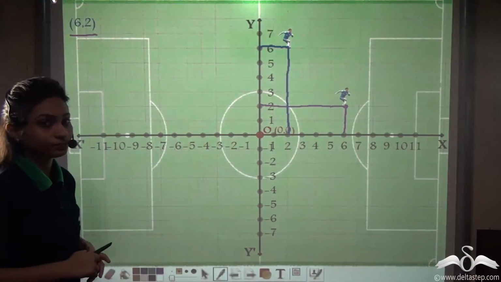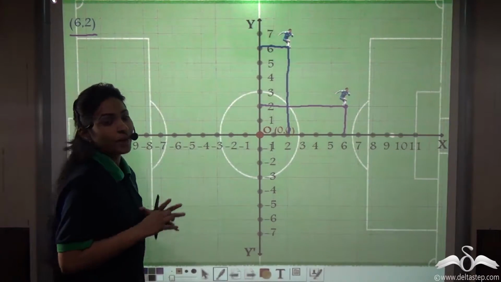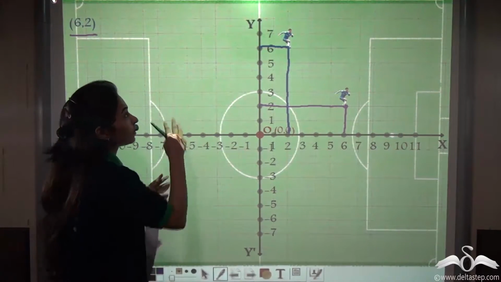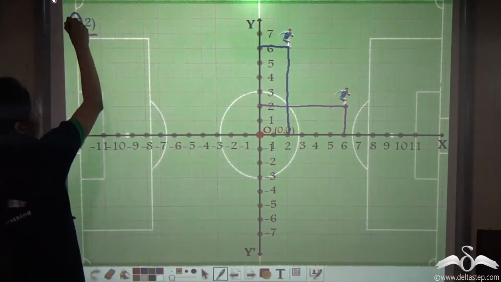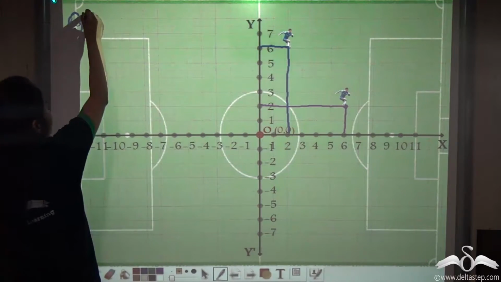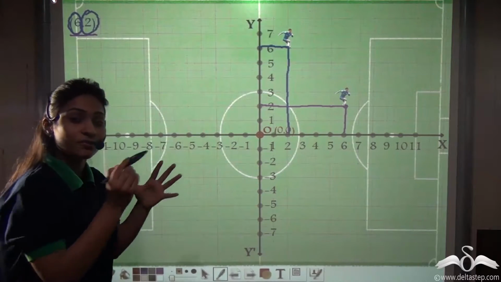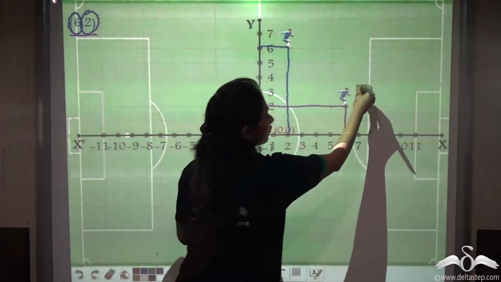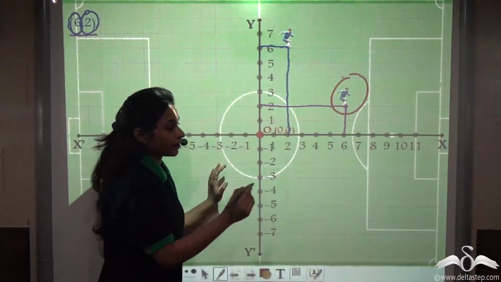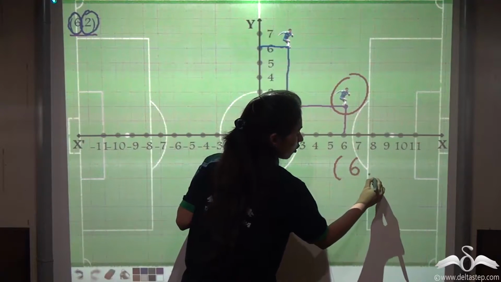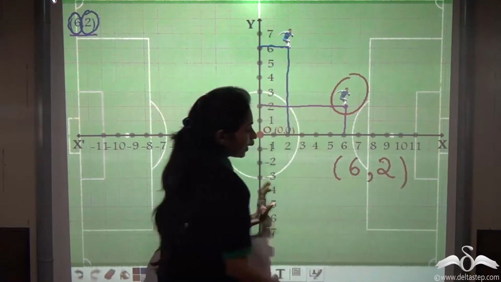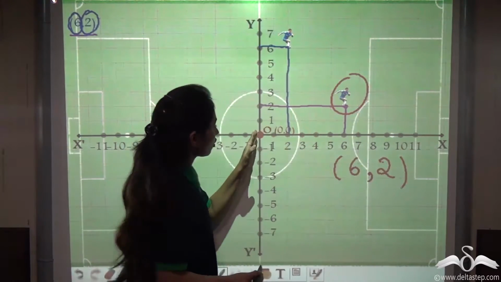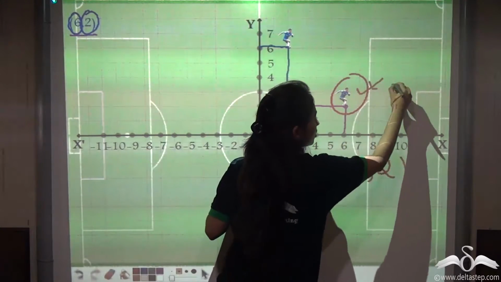Again, a confusion. So the coach told them that whenever he will tell them such positions, they have to see that the first one will represent the place on the x-axis, and the second one will represent the place on the y-axis. So they have to remember this. So this time the first position of his was correct. This is known as 6, 2. That means 6 places on the x-axis and 2 places on the y-axis. So this position is correct.